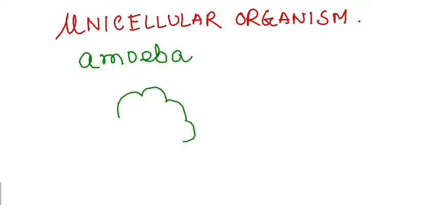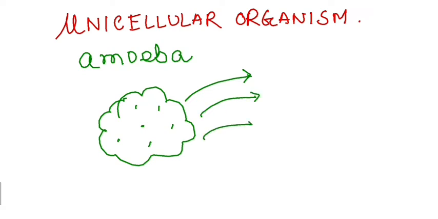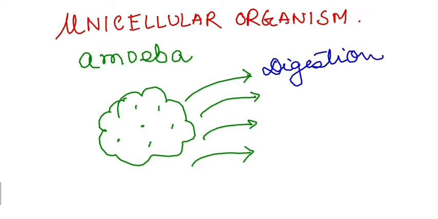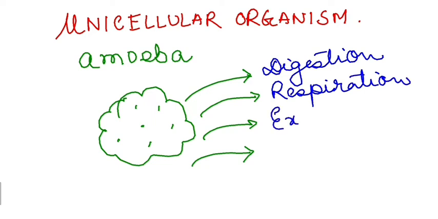So amoeba is a unicellular organism in the sense that it has only one cell, and this single cell single-handedly performs many important processes like digestion, respiration, excretion, and many more.